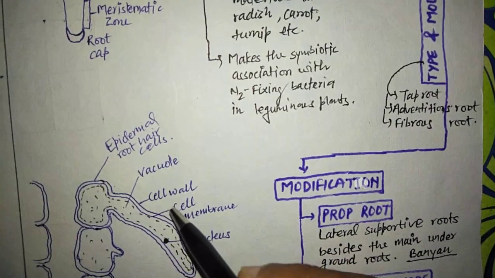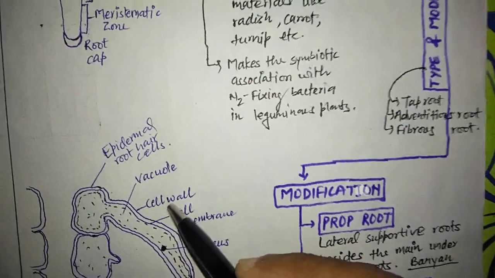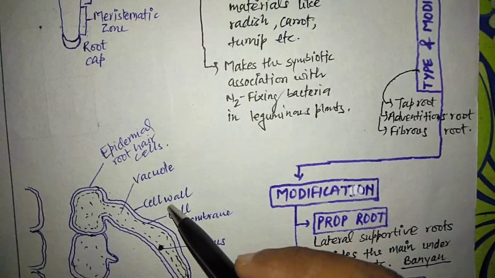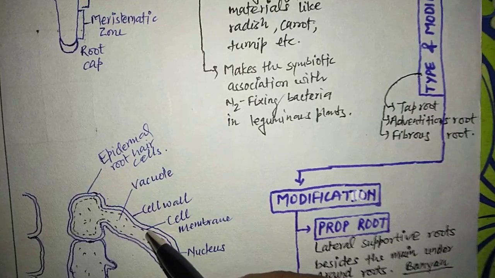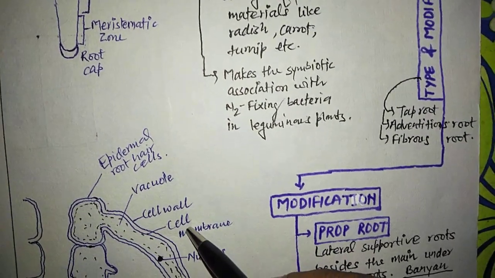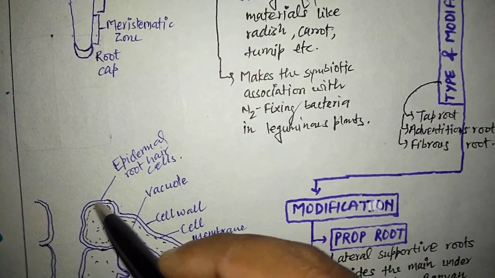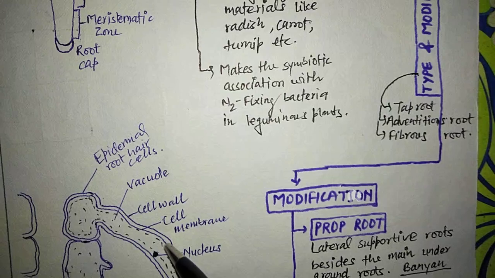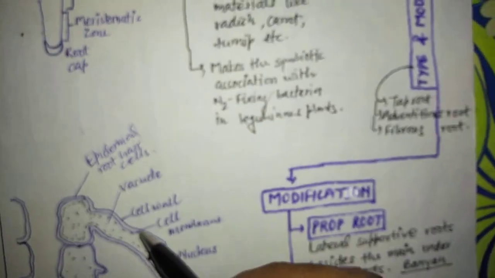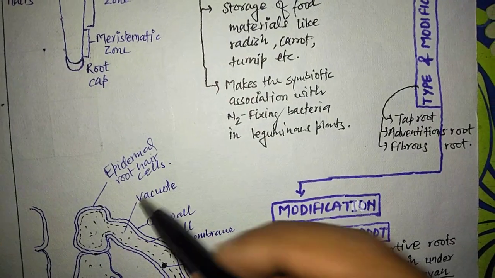Next one is the outer layer that surrounds the root hair cell, and this outer layer is known as the cell wall, and inner to the cell wall the layer which is present is known as the cell membrane. Next one is the dot-like structure representing another membranous or sac-like structure. This sac-like structure is the vacuole.